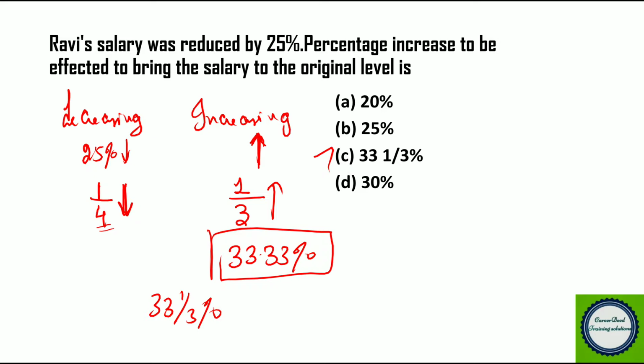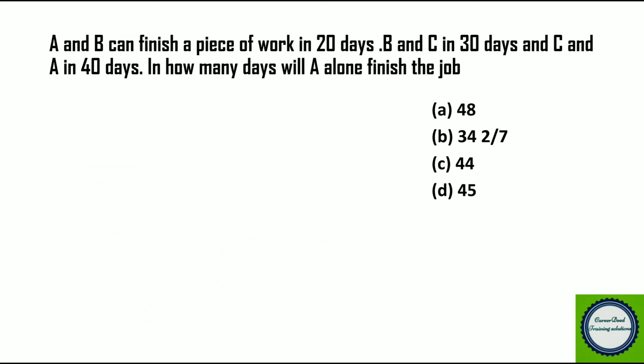So if Ravi's salary is decreased by 25%, we have to increase it by 33.33% to bring it back to the original salary. This becomes our answer. Okay, now question number 3. A and B can finish a piece of work in 20 days, B and C in 30 days, A and C in 40 days. In how many days will A alone finish the job? Okay, here we have 3 people. So A and B can complete the job in 20 days.